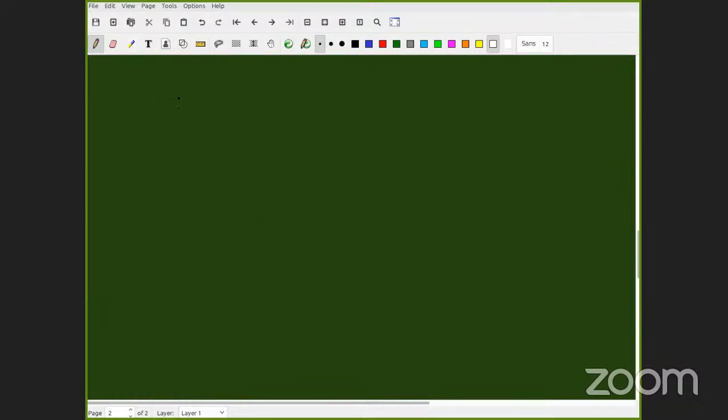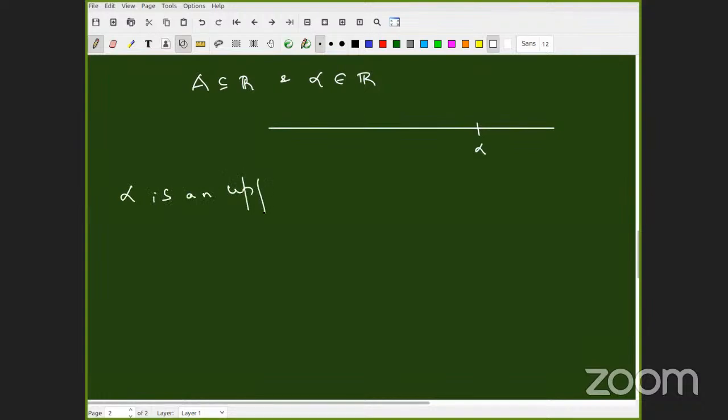Let's look at the following example. Now I'm going to take a subset A of R, the set of real numbers, and I'm going to fix alpha as a real number. These two are fixed. The set of real numbers we always draw with a line. Now I will mark alpha somewhere here. Now I want to say alpha is an upper bound for the set A.